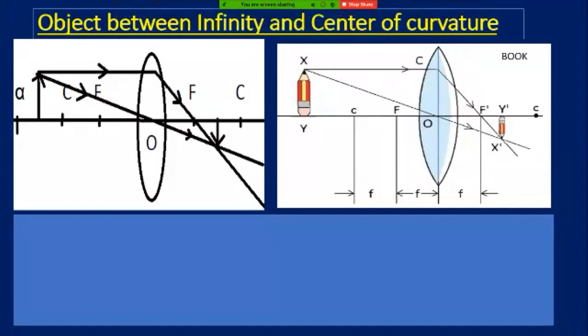Okay. Object between infinity and center of curvature. We can get it very easily by the application of our shortcut method. So infinity and center of curvature means 2. Now we are getting 4. 4 means in between focal and center of curvature.